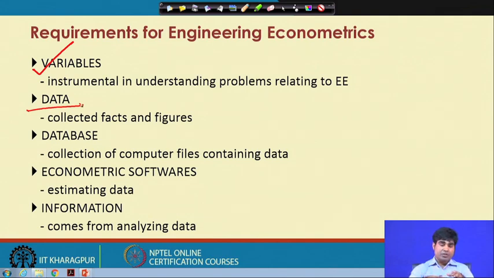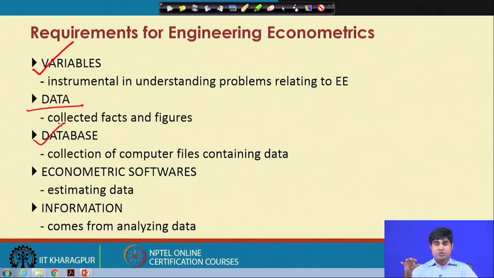Then the next concept is the database. Any information related to a variable is called data. Now, for engineering econometrics, when we solve engineering problems, you need data for these decision variables. It is not so easy to just collect data and start working on it. It is not altogether an easy process.